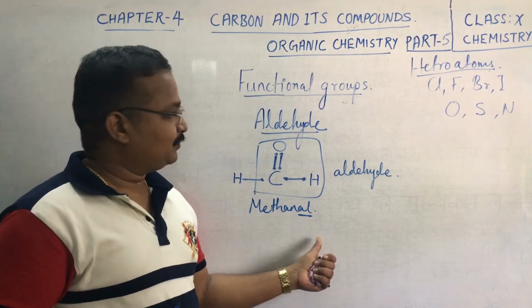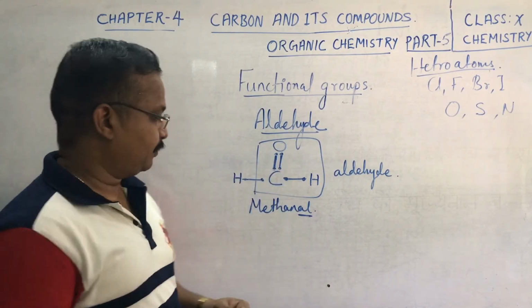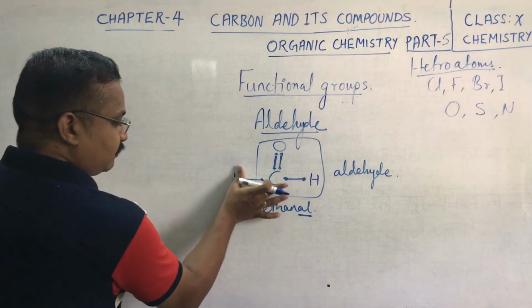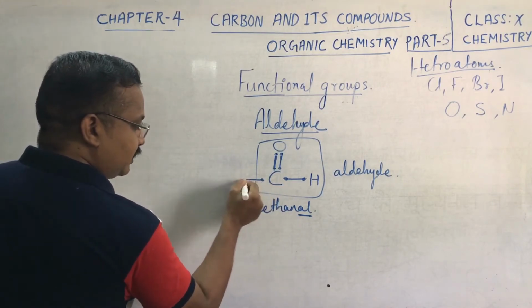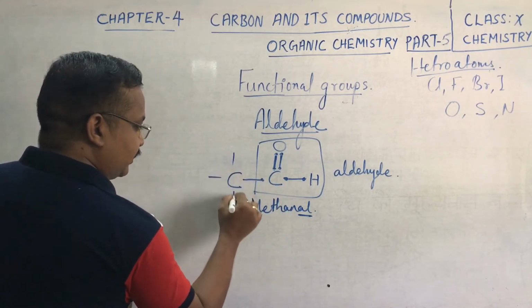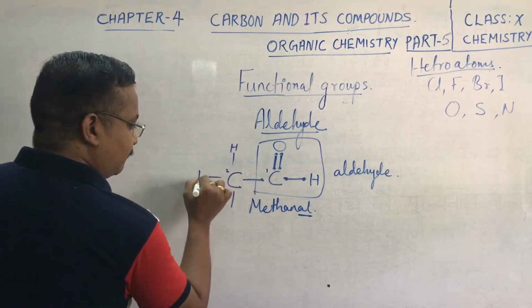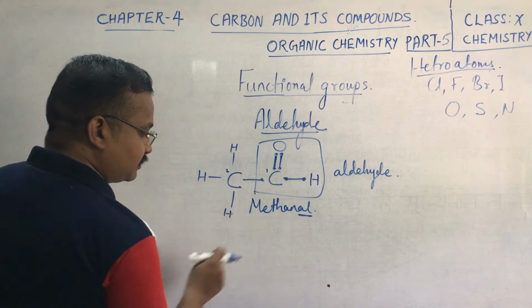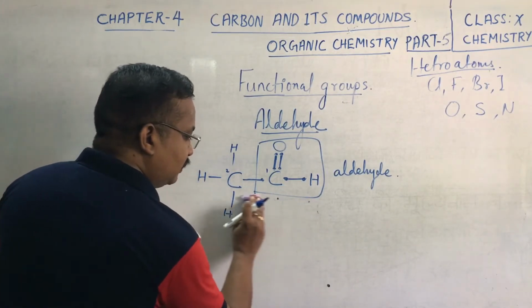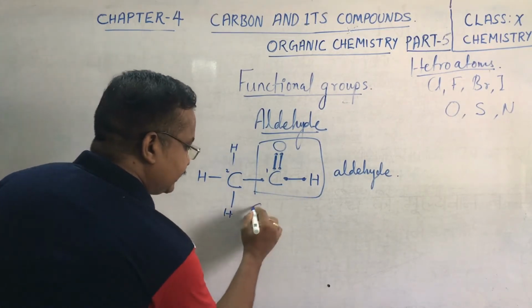Okay, children? This is the aldehyde functional group. Suppose instead of this hydrogen we have a CH3 group, where this is the first carbon and this is the second carbon. Then instead of methanal, this becomes ethanal.